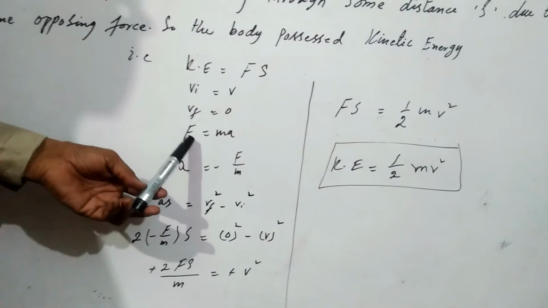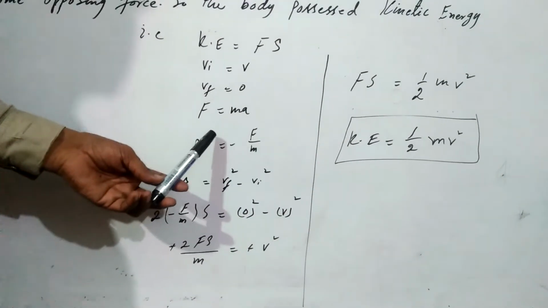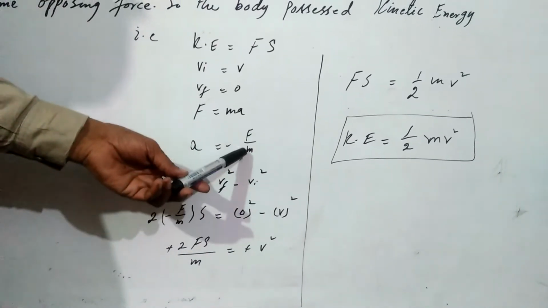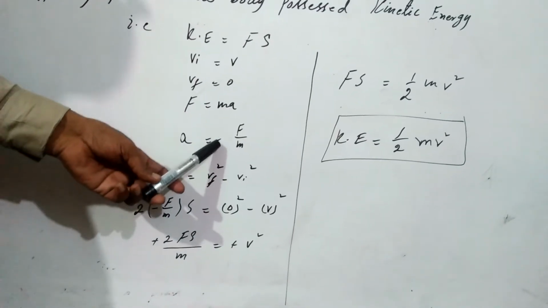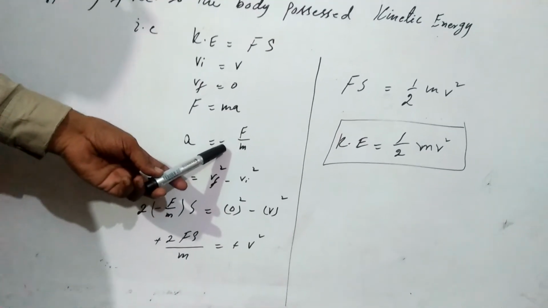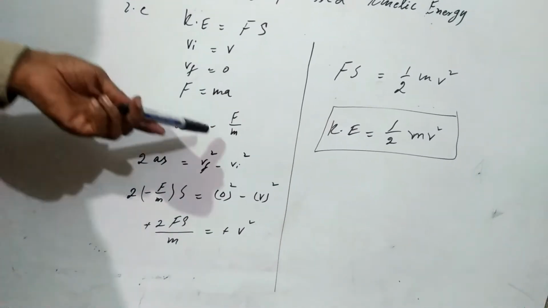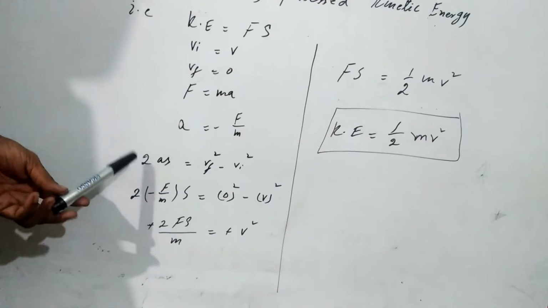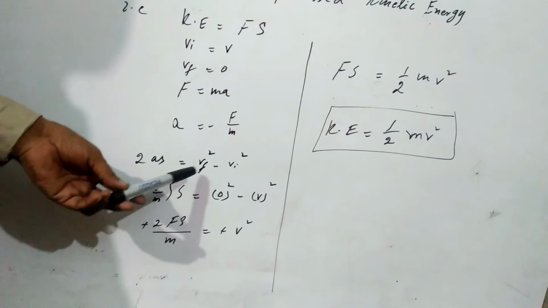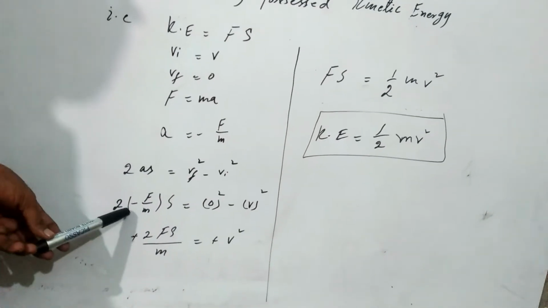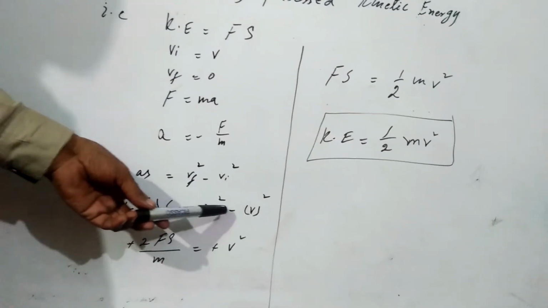According to Newton's second law of motion, F is equal to ma. So the value of a is equal to minus F by m, where the minus sign indicates the opposing force, or force of friction, or restoring force. So putting all these values in the third equation of motion, 2 into minus F by m into S is equal to 0 square minus v square.